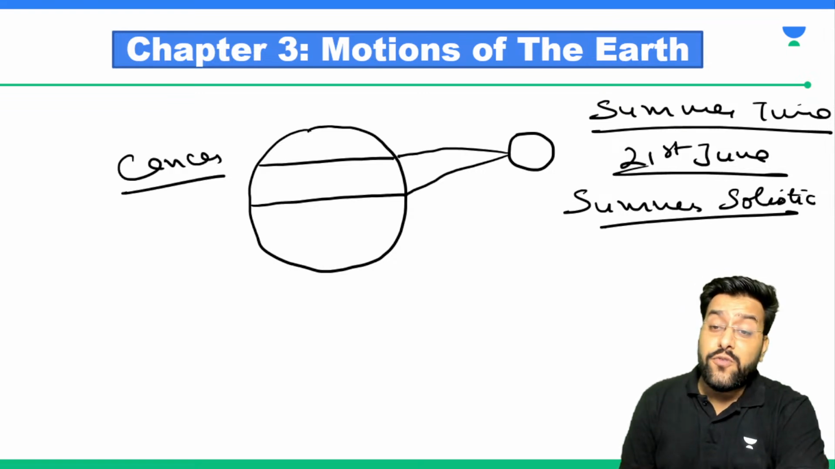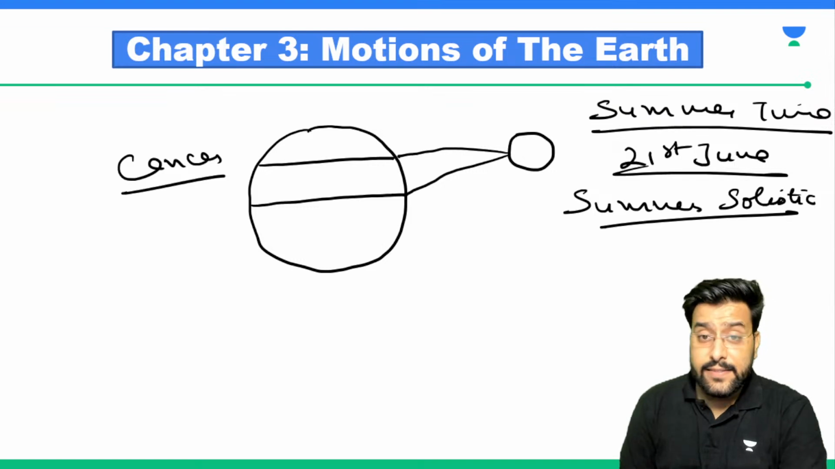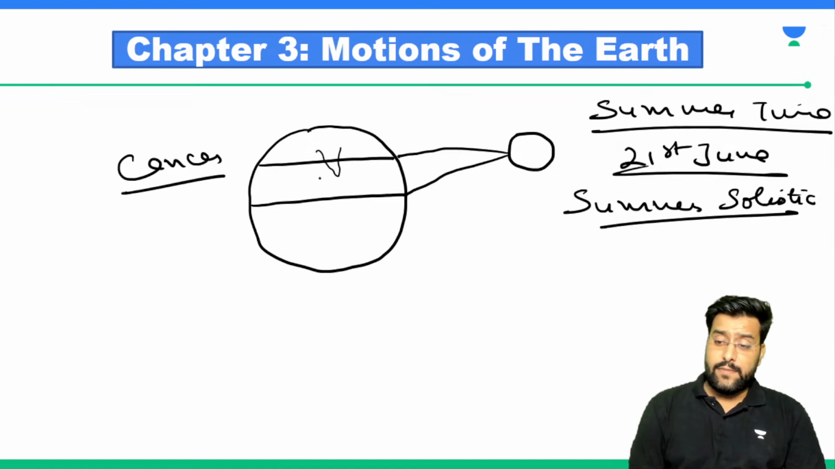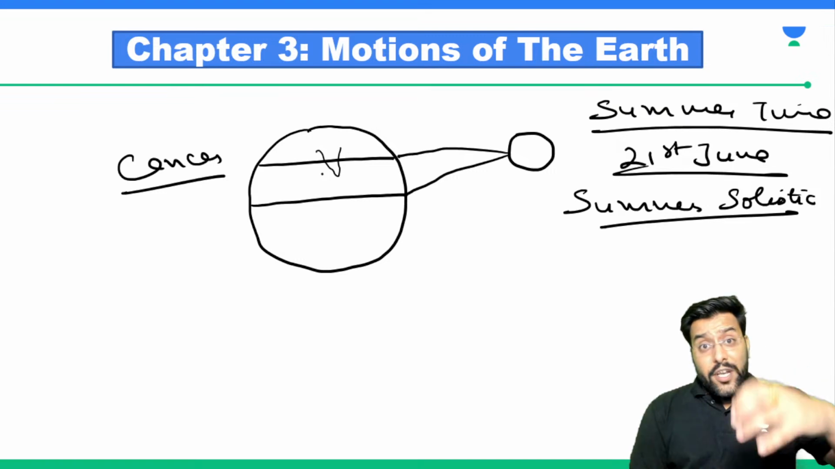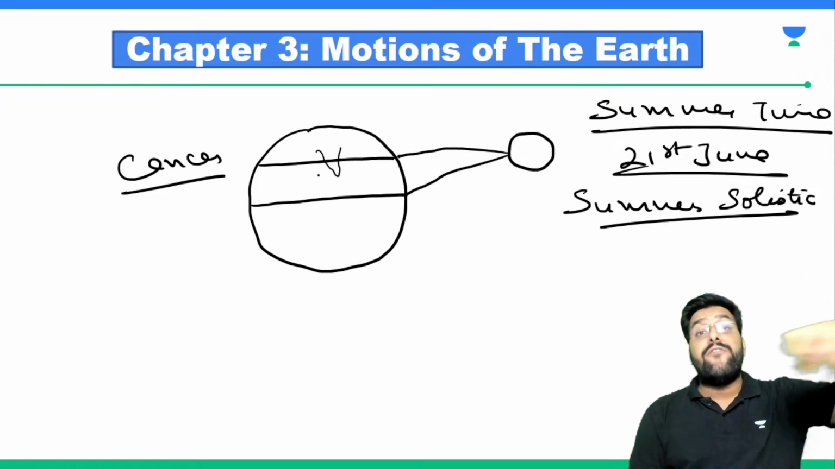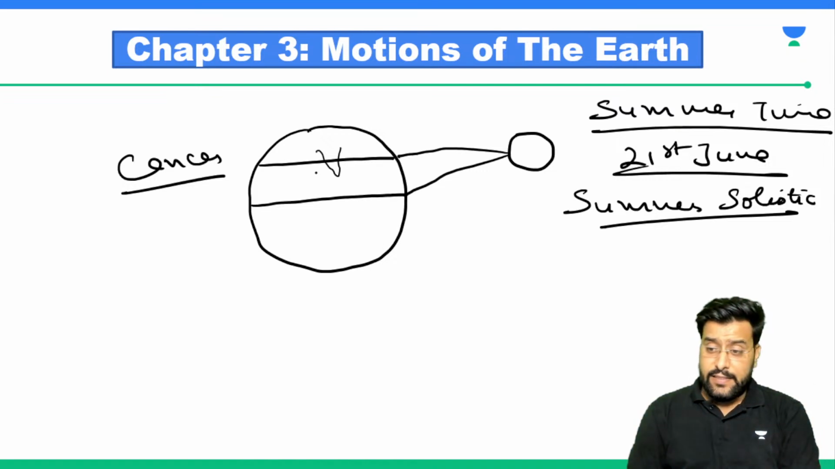Exactly on 21st of June, the sun will be overhead the Tropic of Cancer. Since the Tropic of Cancer passes somewhere through the center of India, we need to understand that beyond the Tropic of Cancer, the sun will never be directly overhead. Are we following it?